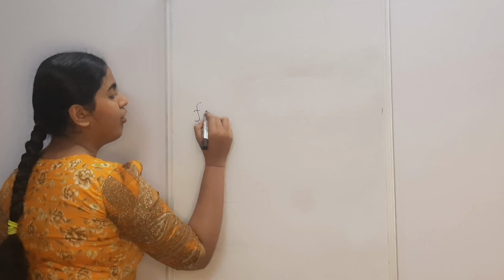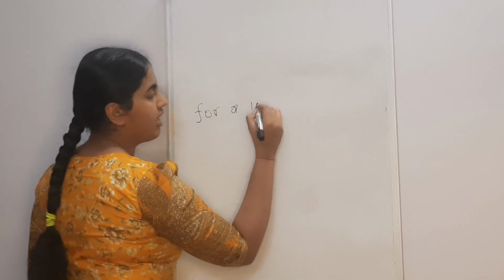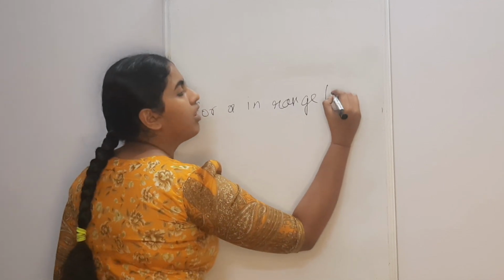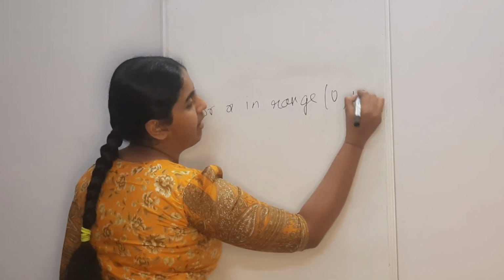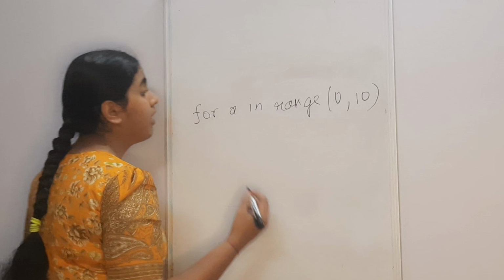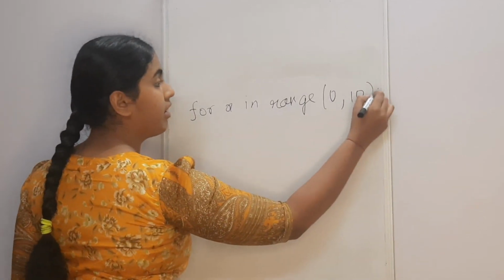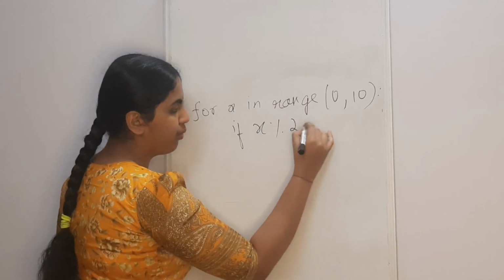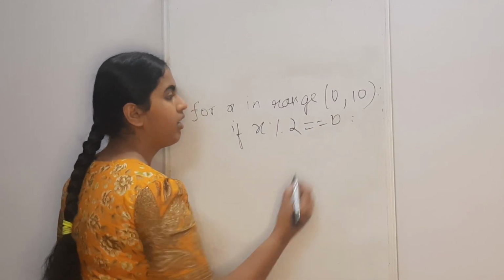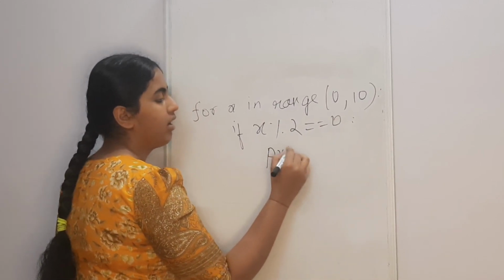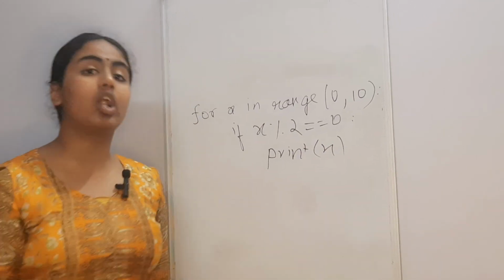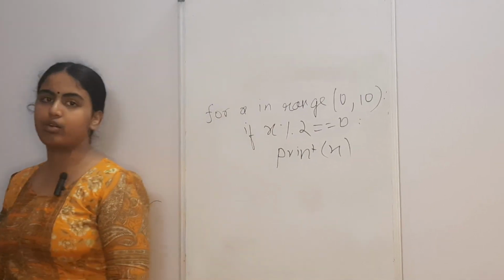Okay, so for x in range 0, 10, and I write if x mod 2 equal to 0, print x. Now this is a program for printing all the even numbers from 0 to 10.